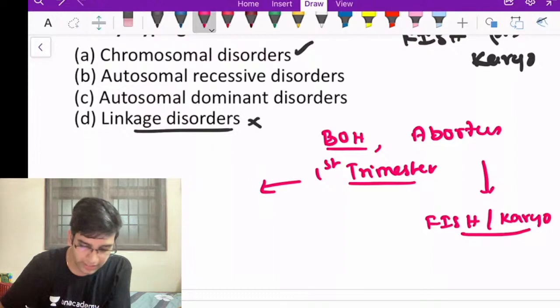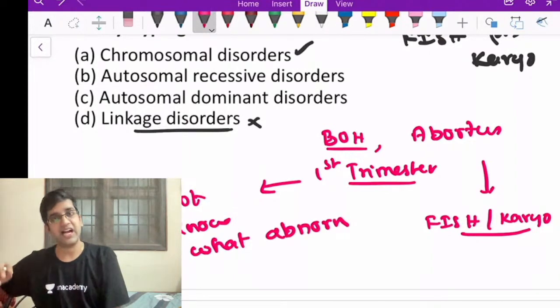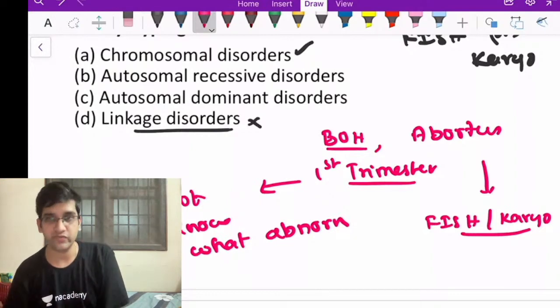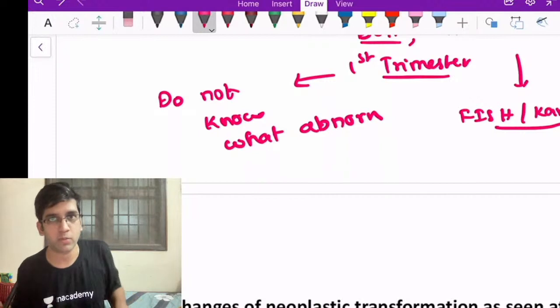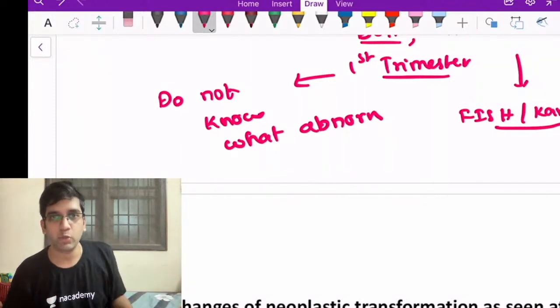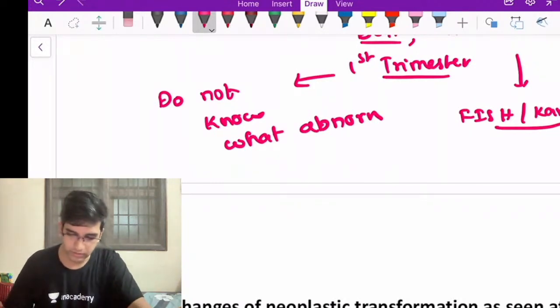But here, I don't know what I'm looking for. I do not know what abnormality will be present. So if I'm not sure of what abnormality is present, I prefer karyotyping. I can't do a fish in this patient, fine? Both are for me chromosomal abnormalities only. But if I know what I'm looking for, fish is better. If I don't know what I'm looking for, karyotyping is better. Fine. Okay.